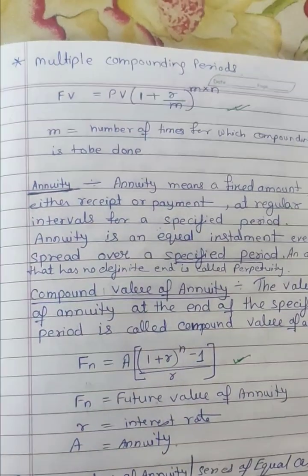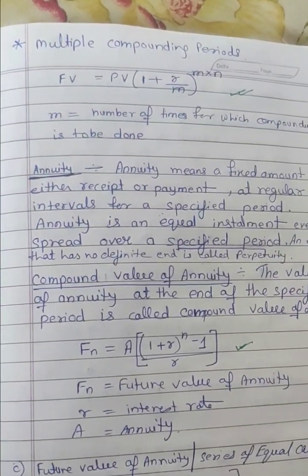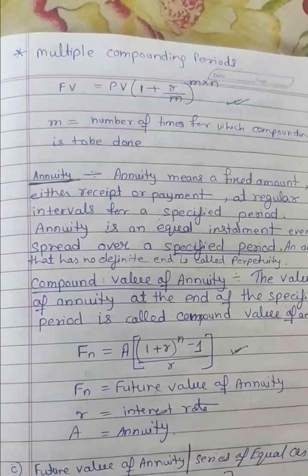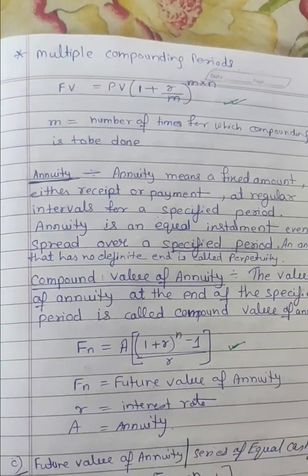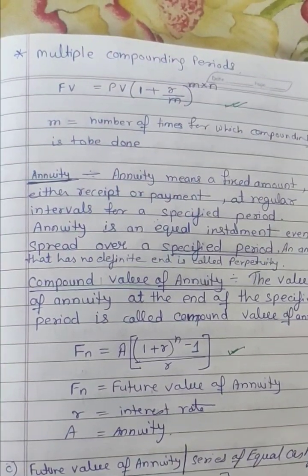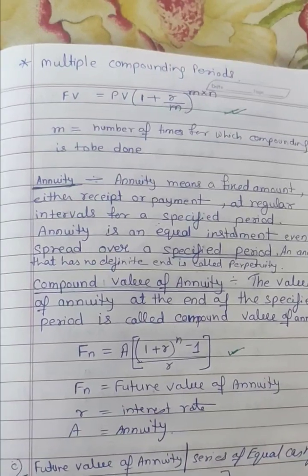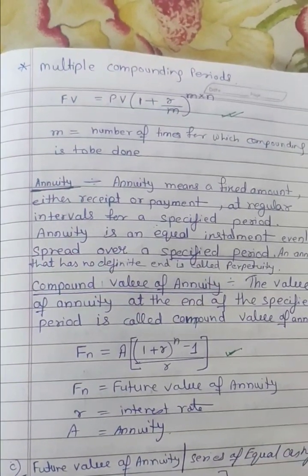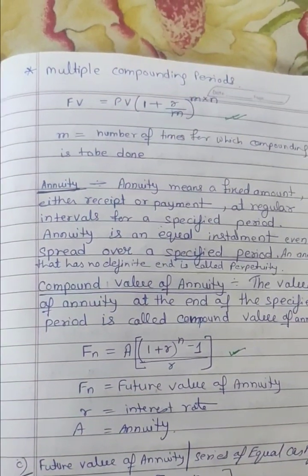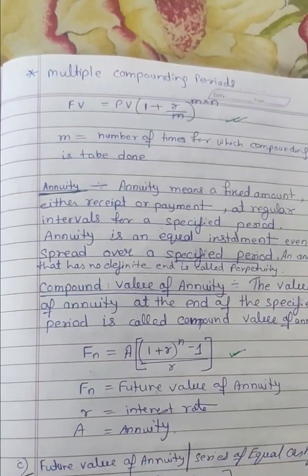The second most important part is annuity. What is annuity? Annuity means a fixed amount, either receipt or payment, at regular intervals for a specific period. Annuity is an equal installment spread over a specific period of time, and an annuity that has no definite end is called perpetuity. For the compounding value of annuity, we have a formula for the value of the annuity at the end of the specific period, which is called the compound value of an annuity.